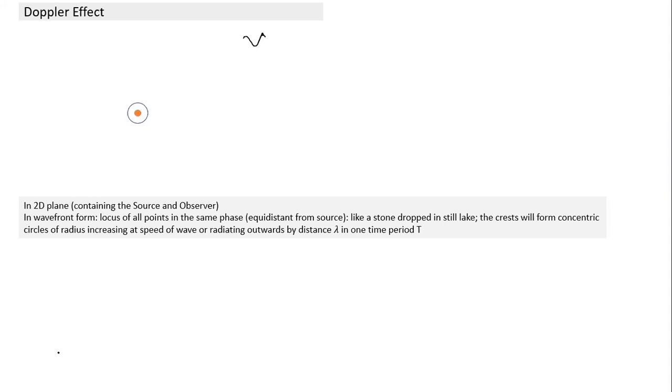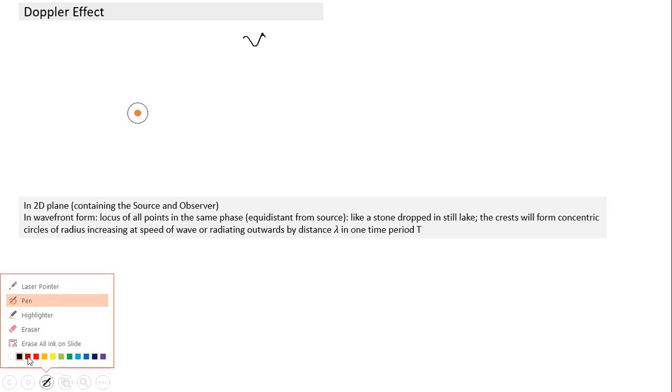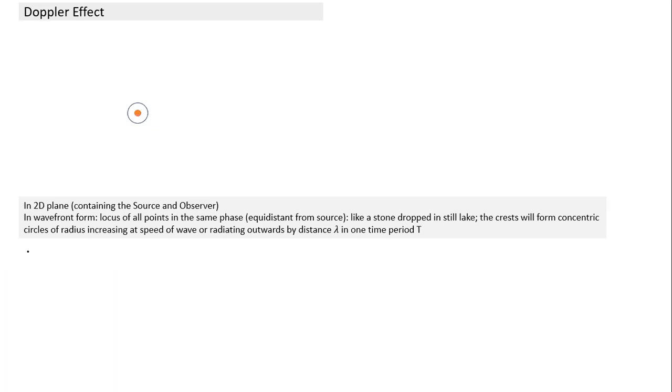So this is also interesting. I find it quite interesting, and I thought some of you also might find it interesting, looking in a slightly different way at a two-dimensional view. Which plane are we talking about? We are talking about a plane containing source and observer. So there are always two points. We can take any plane with source and observer.